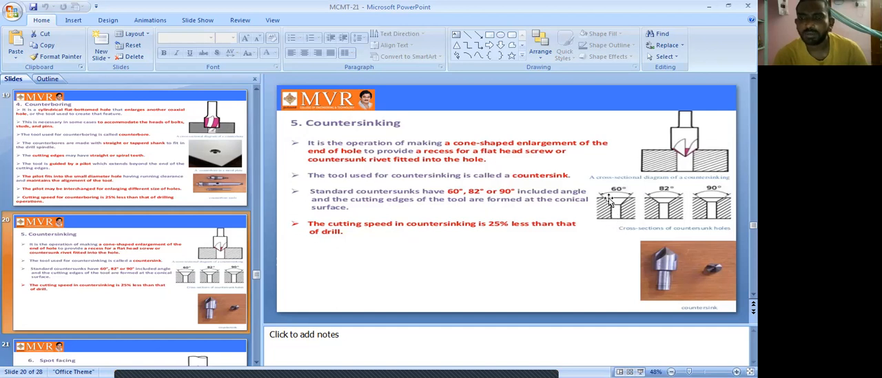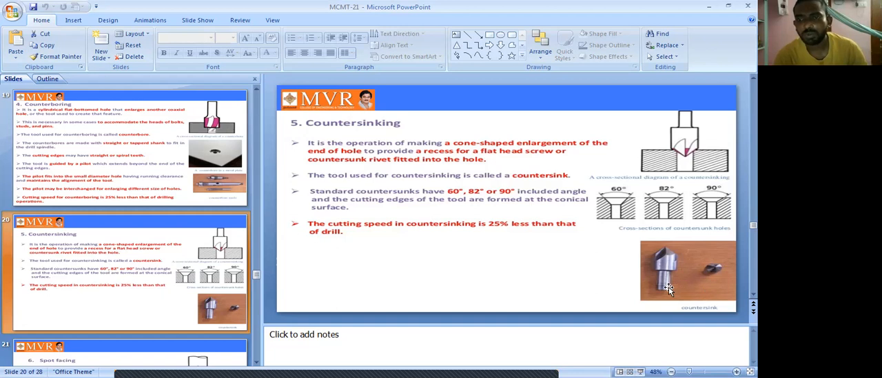By using these types of angles, we can produce different types of conical shaped holes. The cutting speed in countersinking is 25% less than that of the drill, so it is also 25% less than for the drilling operation. So it is a cutting tool, a countersink tool. It may be a large size tool or a small size tool.